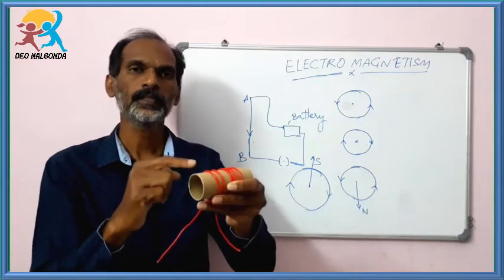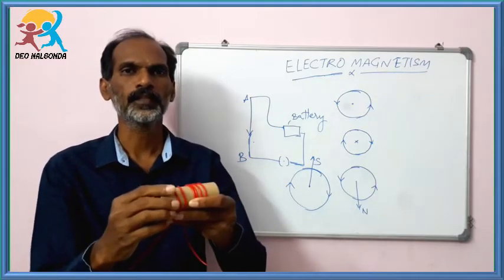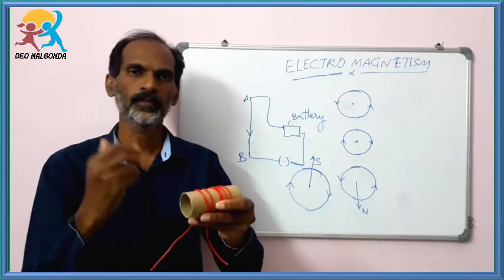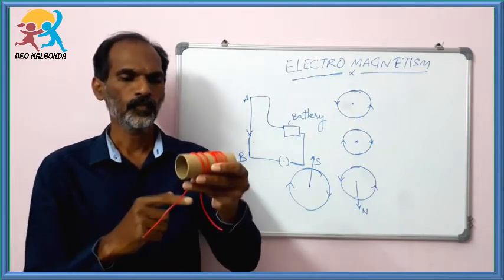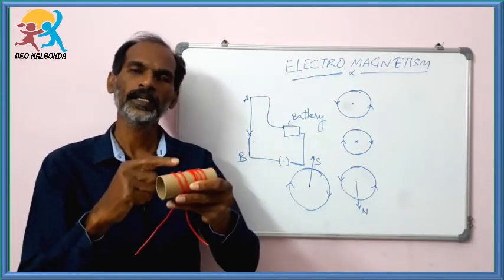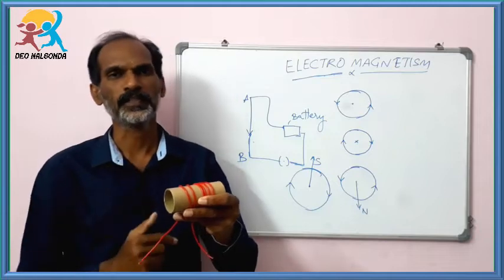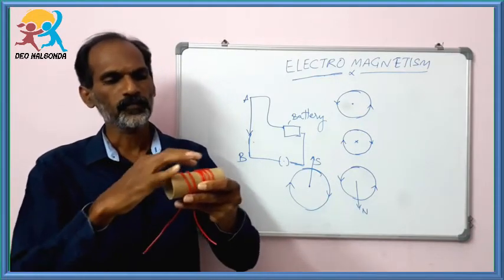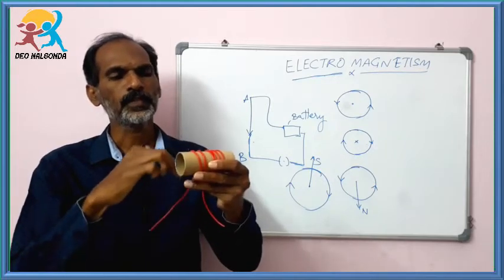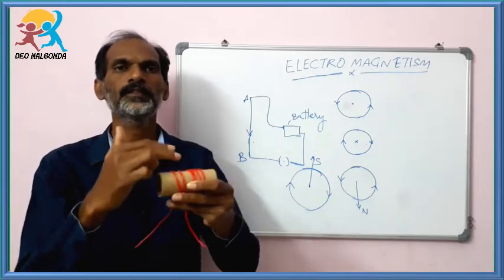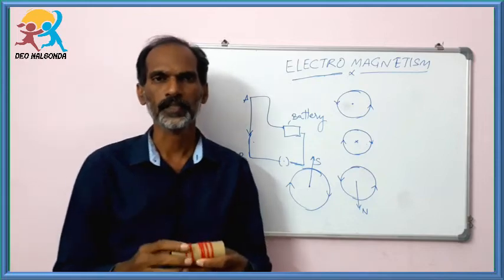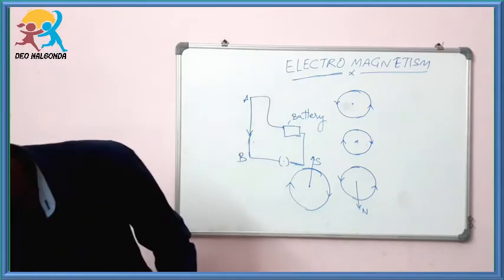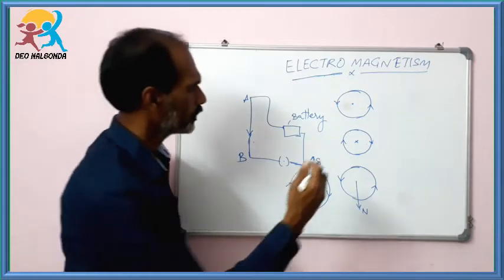When the electric current travels through the solenoid, what happens? You can easily say that while the current is traveling through any conductor, it produces a magnetic field. According to that, the magnetic field is produced around this solenoid. Now we'll find out the direction of the magnetic field. Okay, this is the hollow tube.